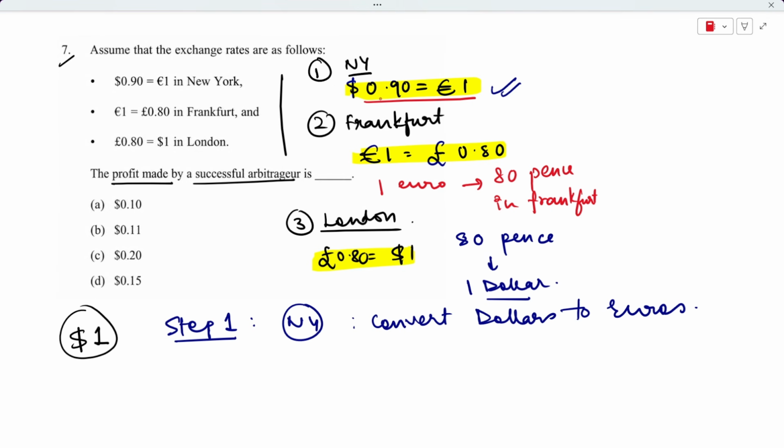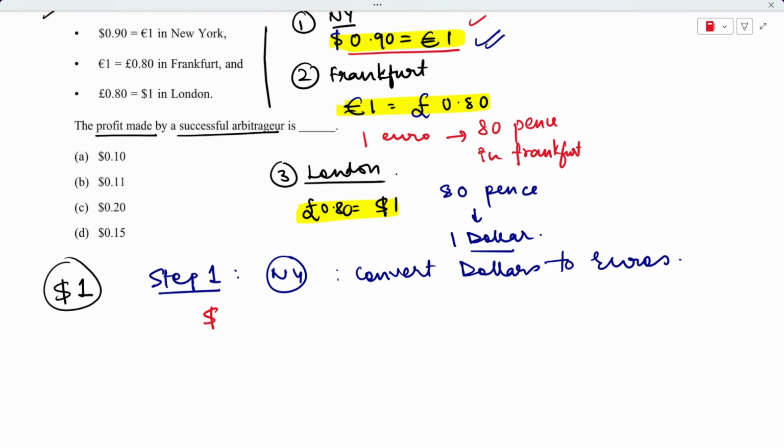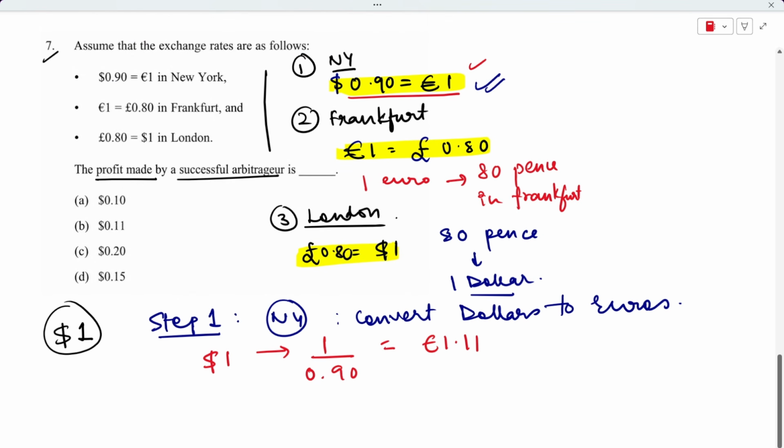So $1 will give me 1 divided by 0.90, which means I will get 1.11 euros. This is the value that I've found out using the exchange rate in New York.